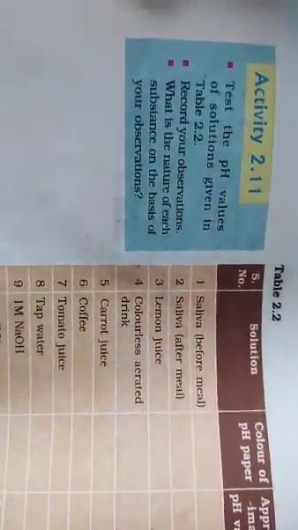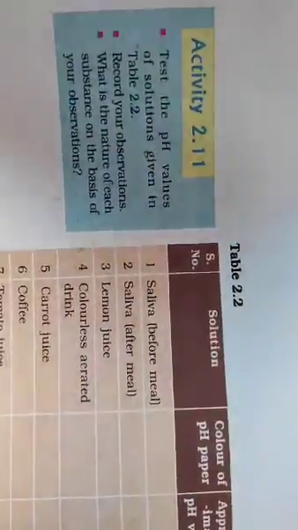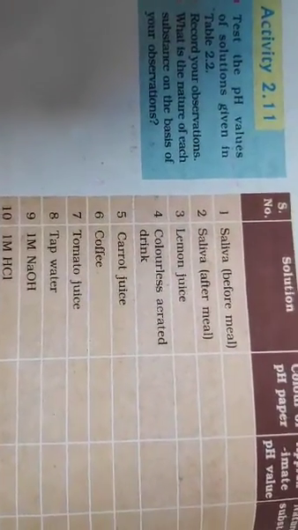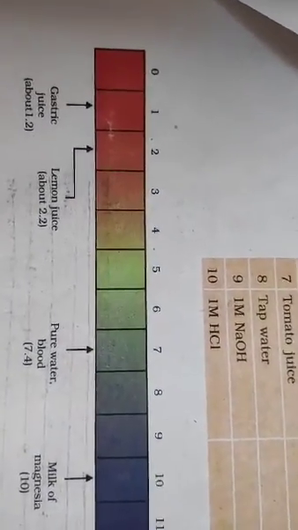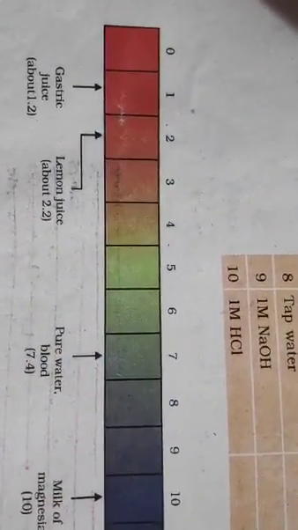Now, for measuring the pH, just as you have a litmus paper, you also have a pH paper for measuring the pH reading. Here they have given you a simple activity wherein you have to take all these different materials and measure them with the help of pH paper. Your pH paper color is available, meaning you can have a color shade card and try to match it. For example, saliva. If you dip the pH paper in saliva, then you have to match the color change with this color code. So if it is bright red, then it is said to be acid.